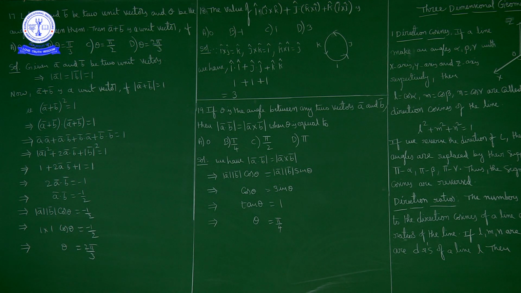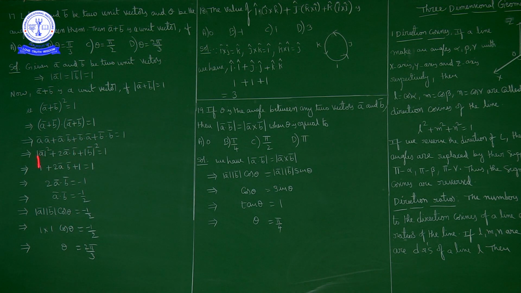What we know: a bar dot a bar is magnitude of a square, and b bar dot b bar is magnitude of b square. Also the dot product is commutative, in the sense a bar dot b bar is equal to b bar dot a bar. So here a bar dot b bar plus b bar dot a bar we can write as 2 times a bar dot b bar.